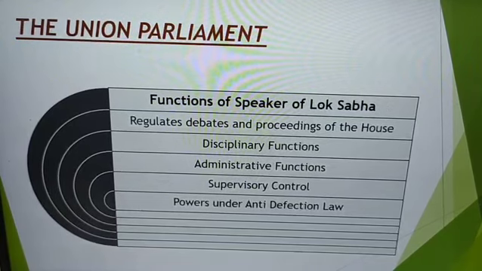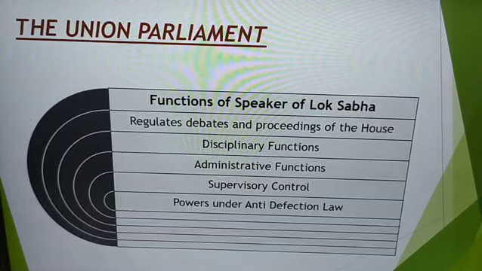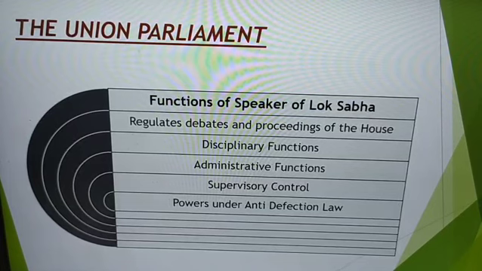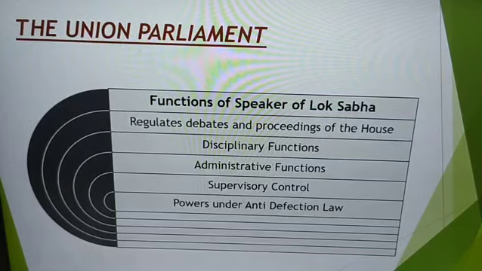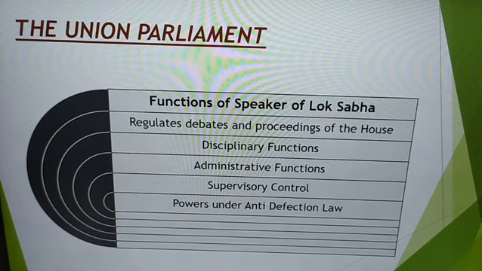Now coming to the supervisory control over parliamentary committees. The Speaker is the ex officio chairman of some of the committees of the House, such as the Business Advisory Committee and the Rules Committee. The Speaker appoints chairpersons to these committees, and if the government claims that a particular document is secret, but the committee insists on its production before them, the matter is referred to the Speaker. So basically the Speaker decides whether a particular document needs to be disclosed or not.